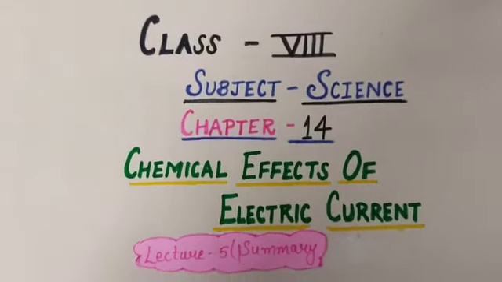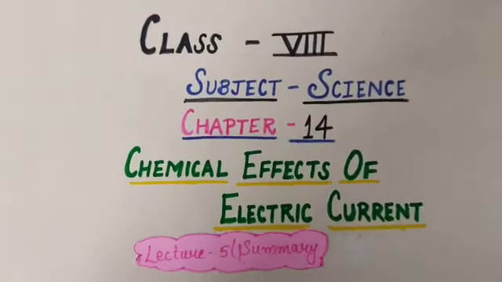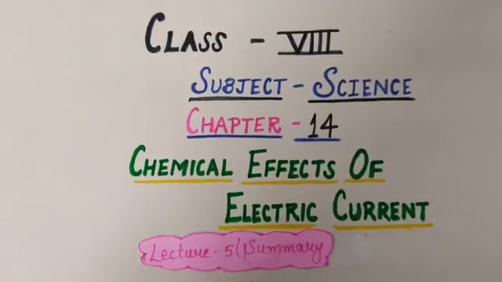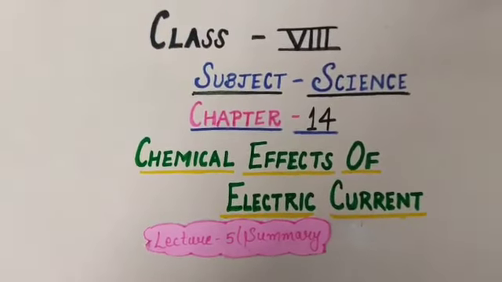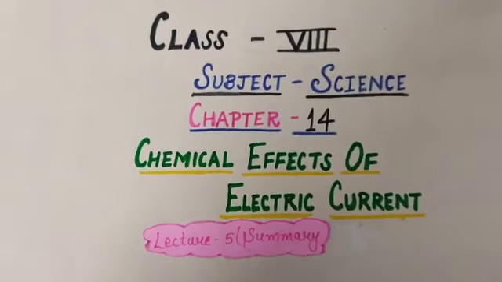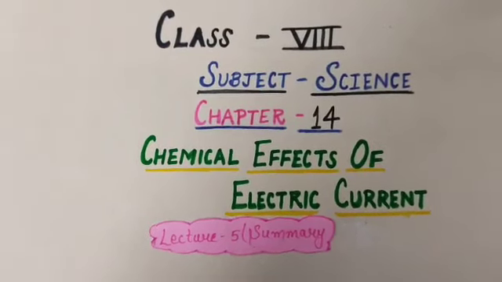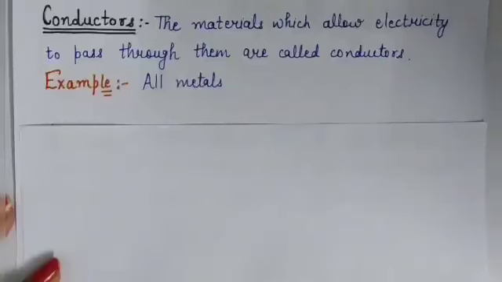Hello students, we were studying chapter number 14, chemical effects of electric current. So this is your summary lecture, and in this lecture we will summarize the complete chapter. Okay. So students, let us first learn about some important terms used to describe chemical effects of electric current.